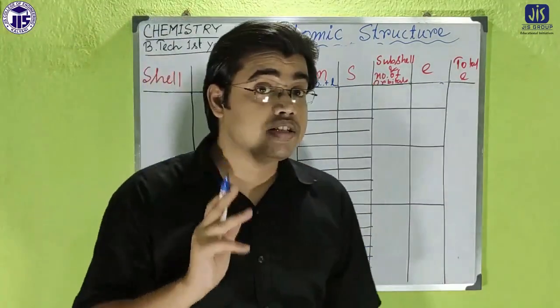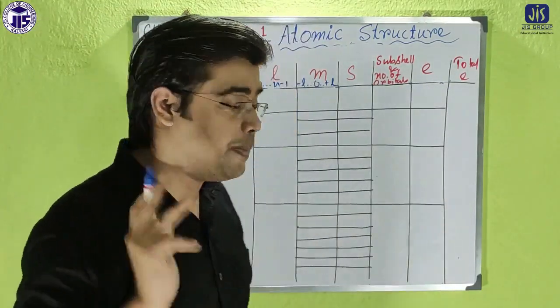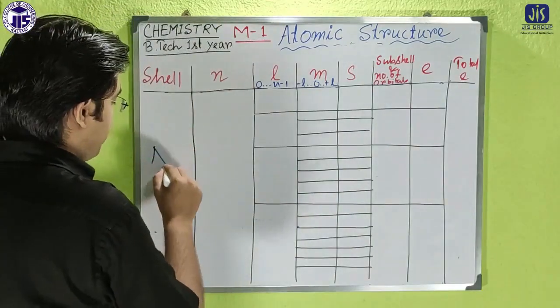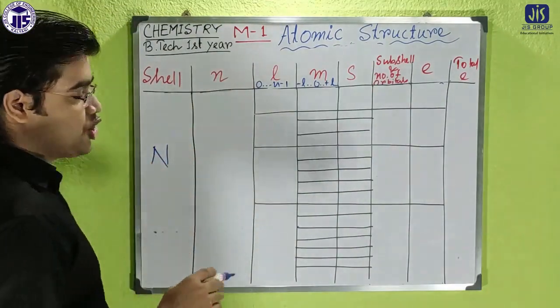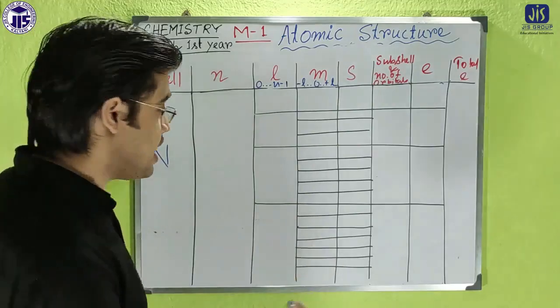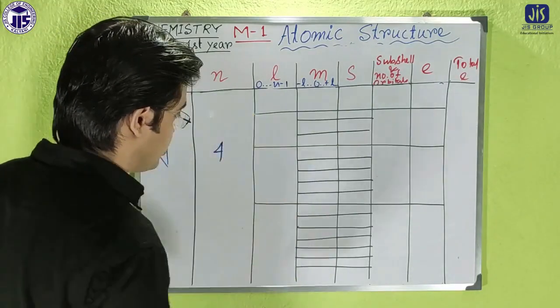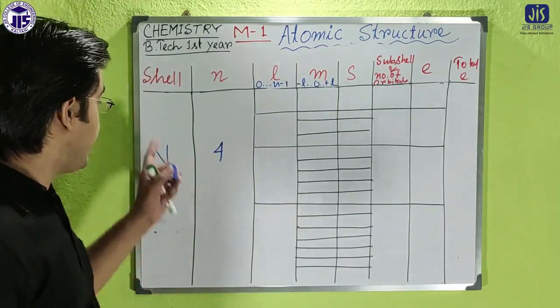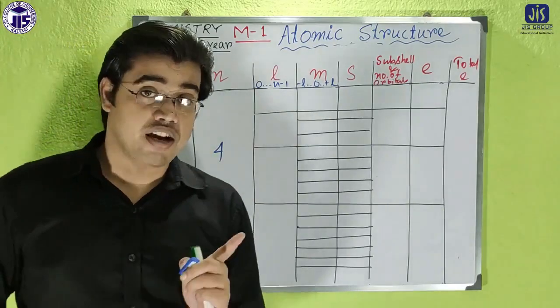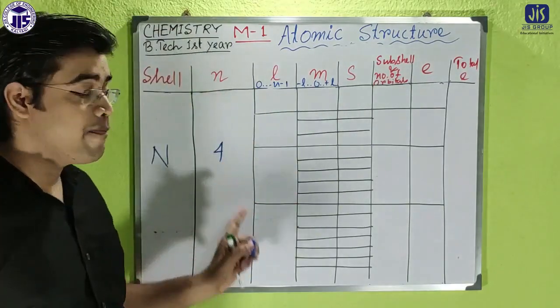Now for the N shell, or N orbit. In case of the N orbit, it goes 1, 2, 3, and in this case 4. So for the N orbit, the principal quantum number will be 4.